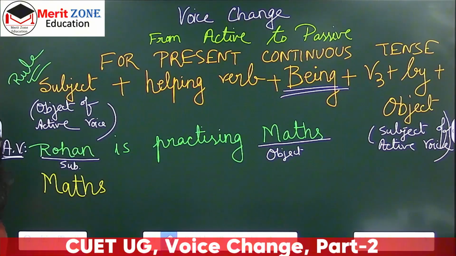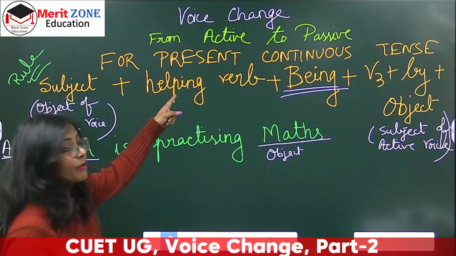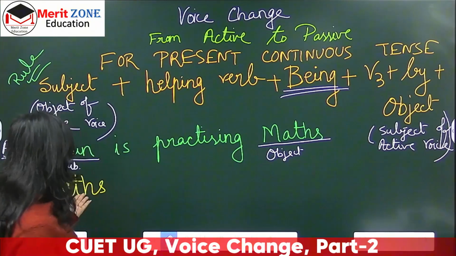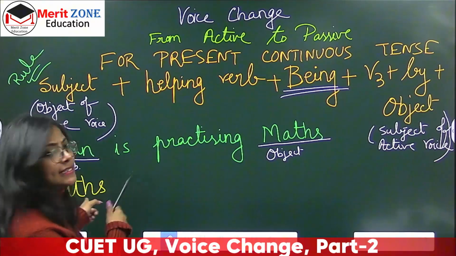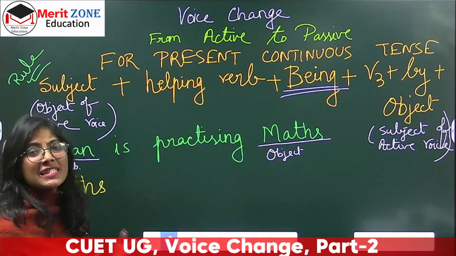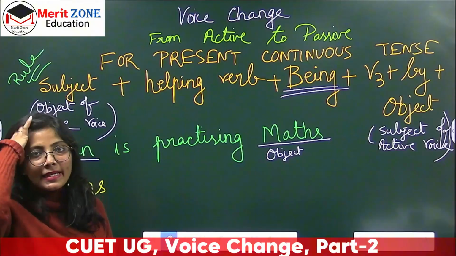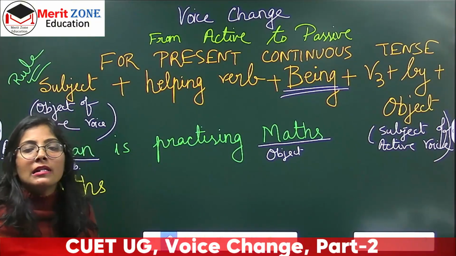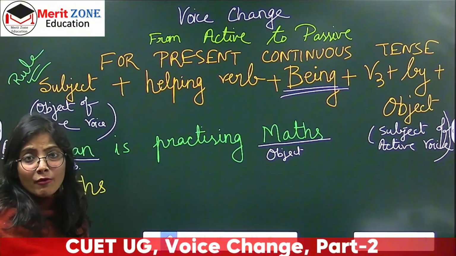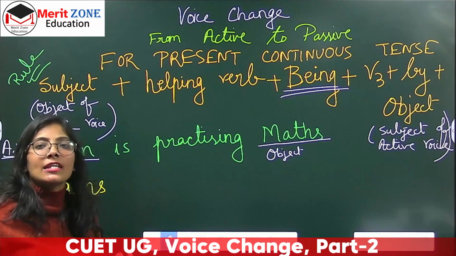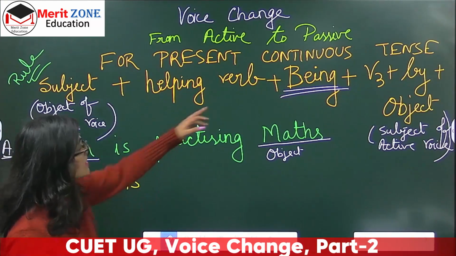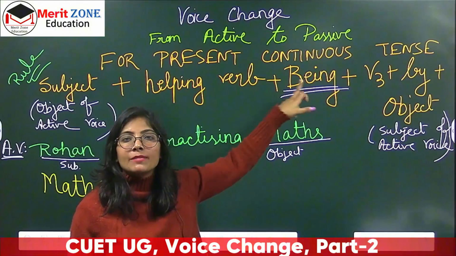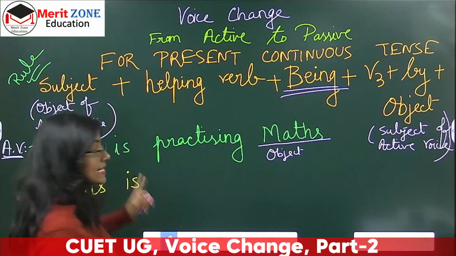Then comes the helping verb. Well, maths is also singular. Rohan was singular, so I added is. Here again maths is also singular, so again is, because it's the name of a subject. S मतलब ये नहीं कि ये plural है, right? You have already learned that. Maths is the name of one particular subject, so it is singular. Maths is, then comes being. We have to add being with this. Maths is being.